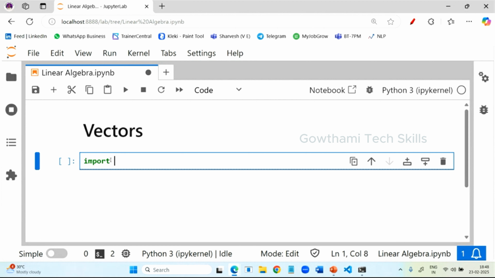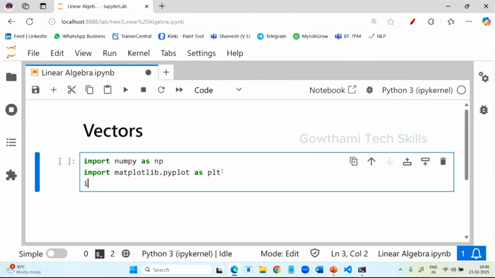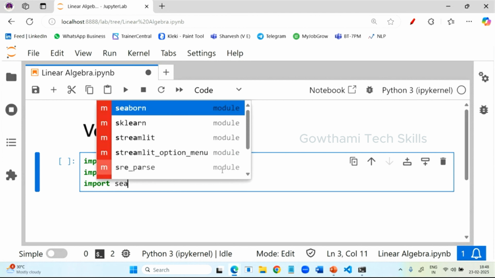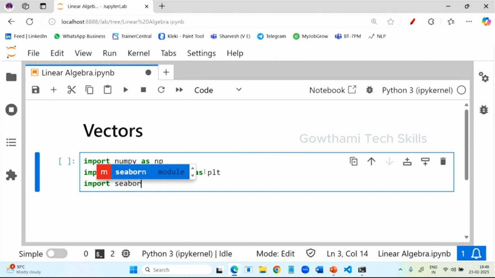First I'm going to import the NumPy library as np. Later I'm importing matplotlib: import matplotlib.pyplot as plt. Along with this, I want to use Seaborn also, which will give a more beautiful visualization: seaborn as sns.